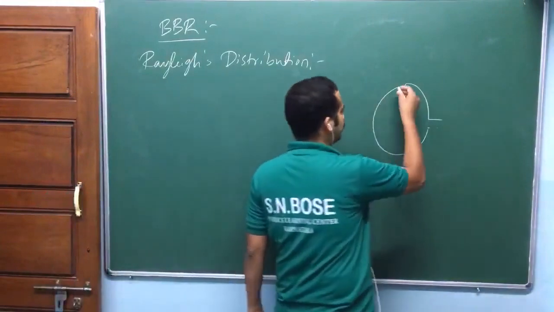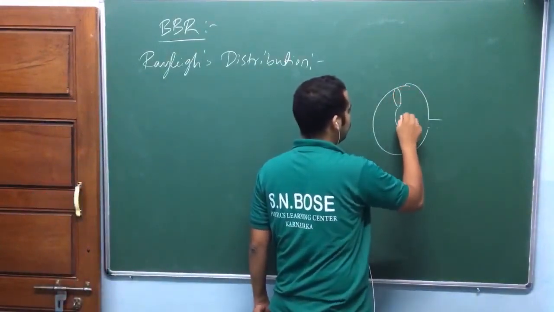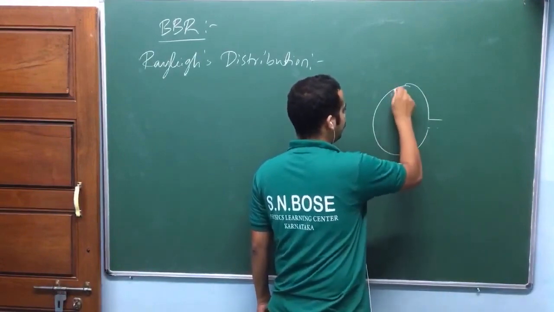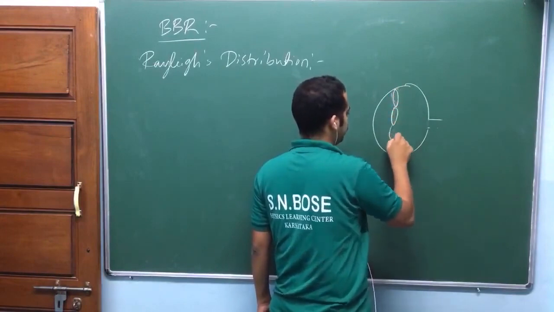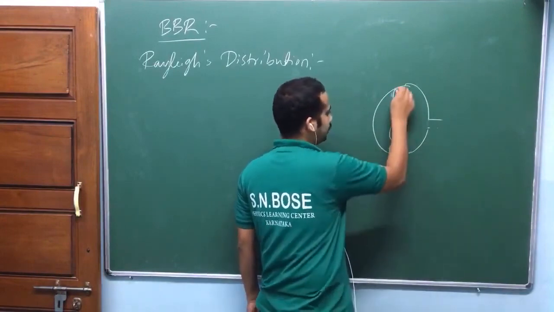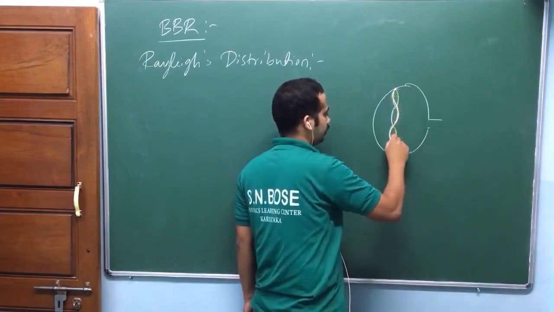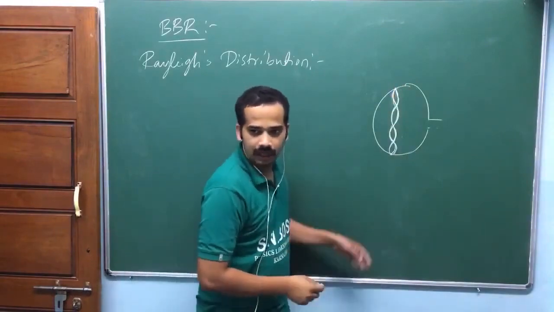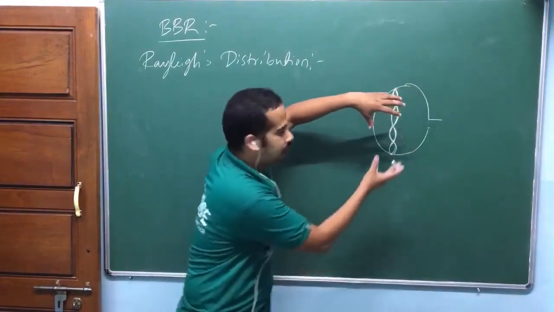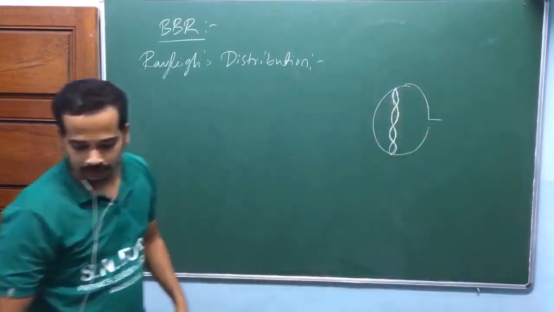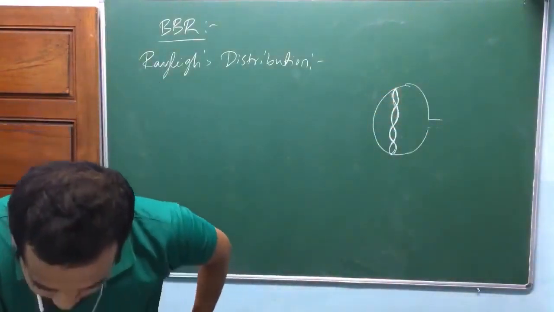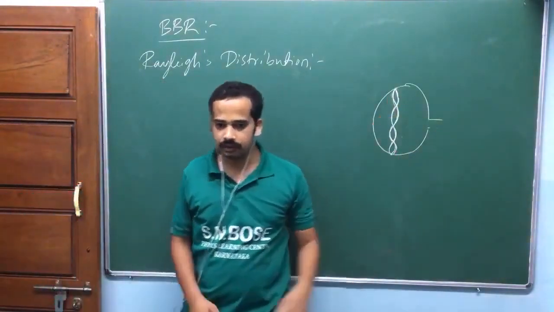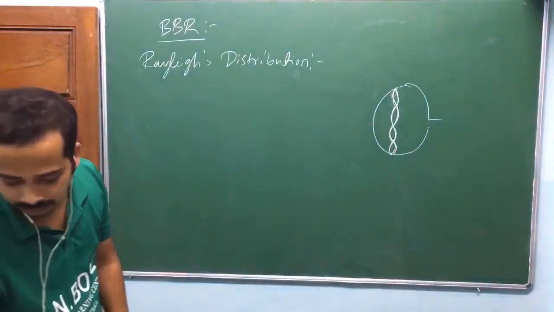Suppose there is radiation forming a kind of standing wave whose nodes are at the cavity. I am trying to draw it like this, a constructive interference kind of thing. I have drawn only one part, but it will happen in all possible ways. So radiation consists of standing waves having their nodes at the metallic surface of the cavity. This is the first basic assumption that he made.